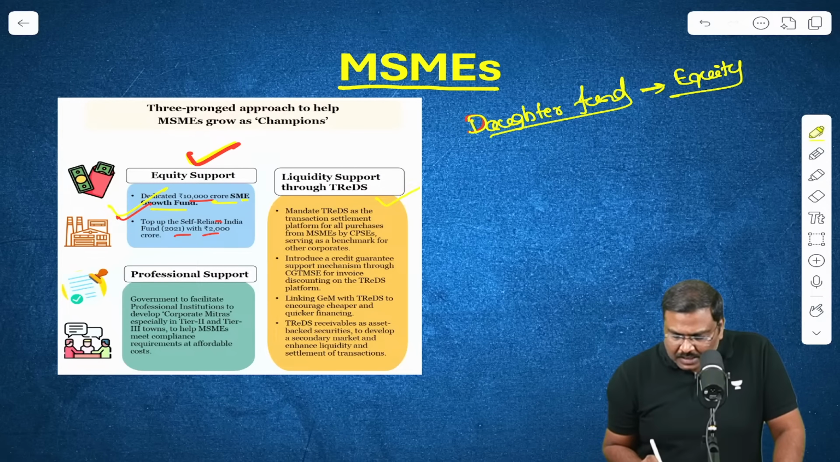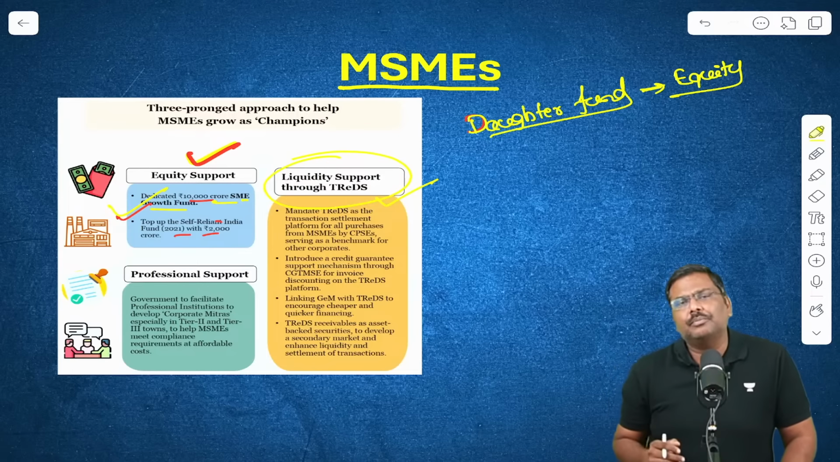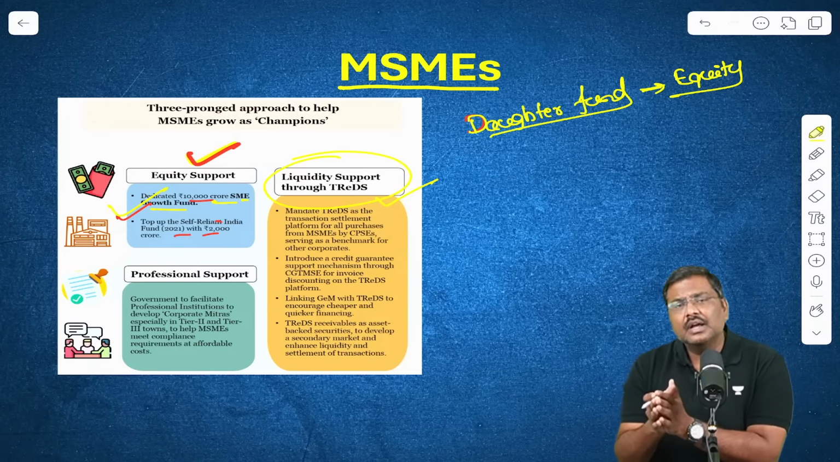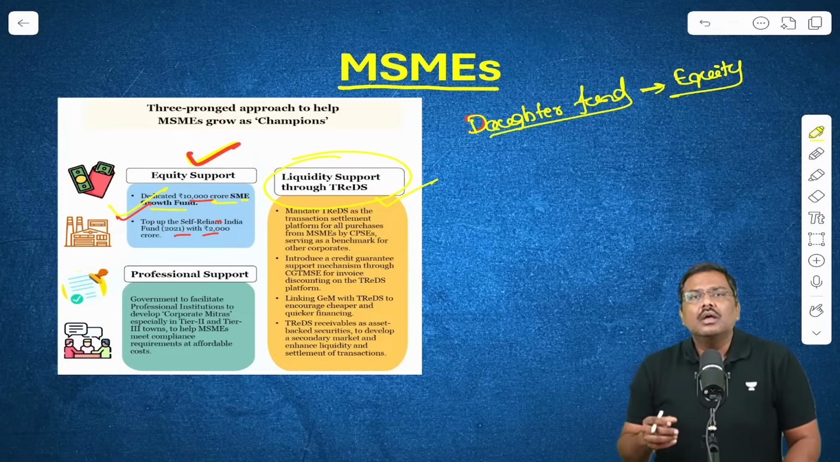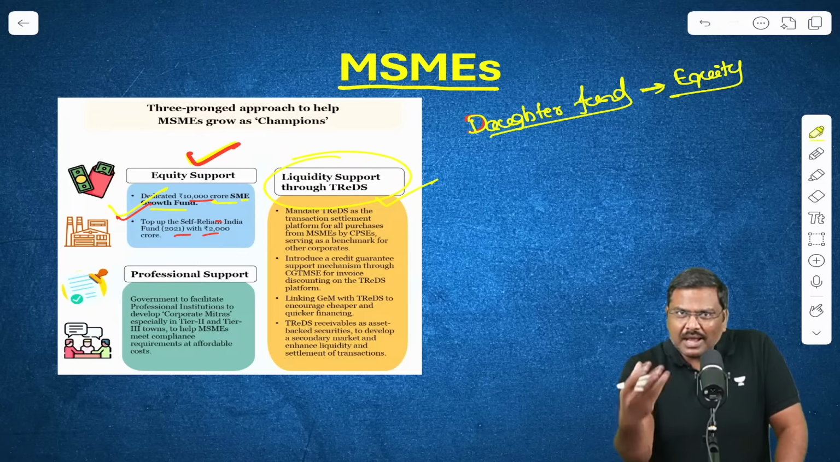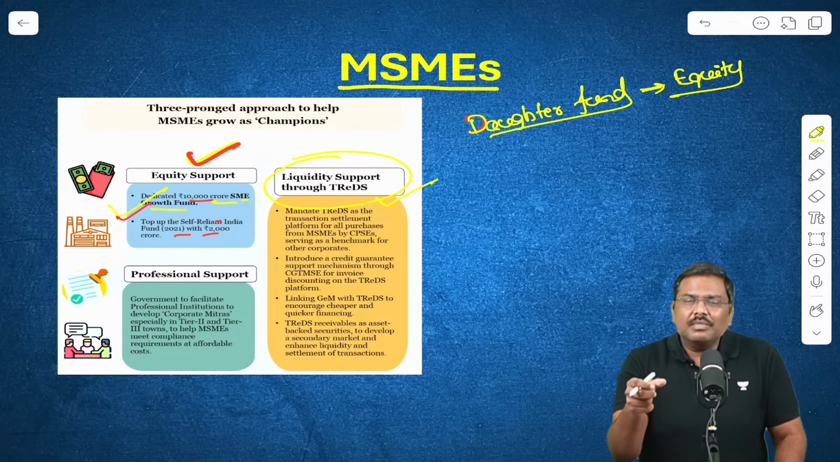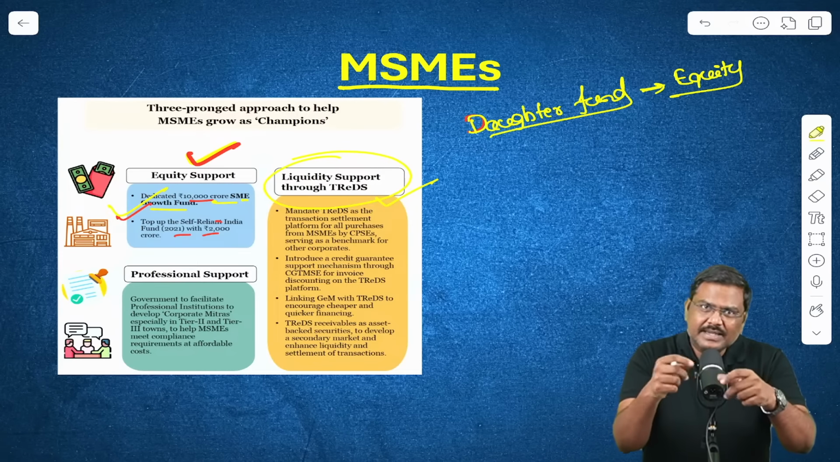In addition to this, there is also discussion associated with liquidity support through the TREDS platform. What is the basic idea of TREDS? TREDS stands for Trade Related E-Discounting System. This is a platform which has been set up by RBI. Using the platform, essentially, the receivables are traded.